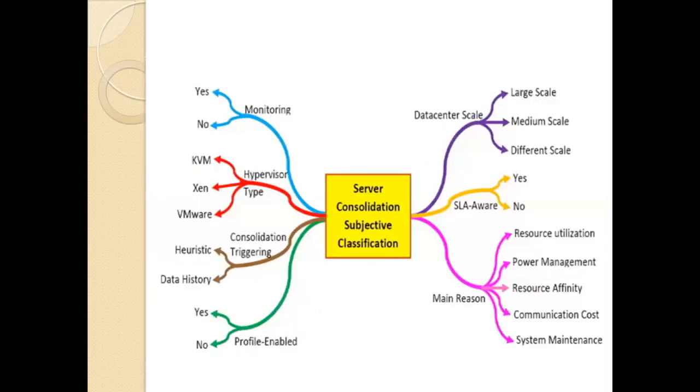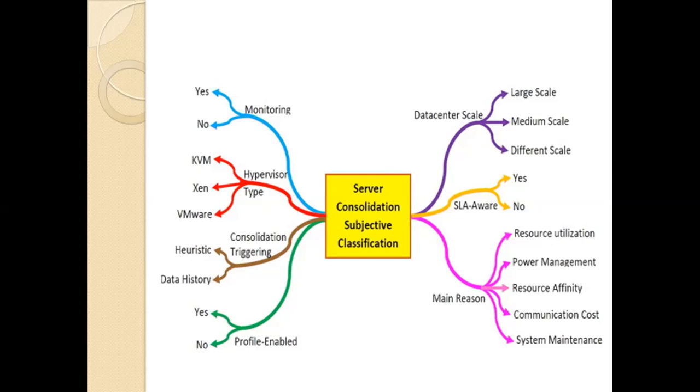Next, there are the objectives or subjective classification, and the works it can be used for: monitoring, hypervisor time, consolidation triggering, next proofing, data center scales, SLA aware, and the indices. Why we are creating these is resource utilization, power management, resource affinity, communication cost, and system maintenance.